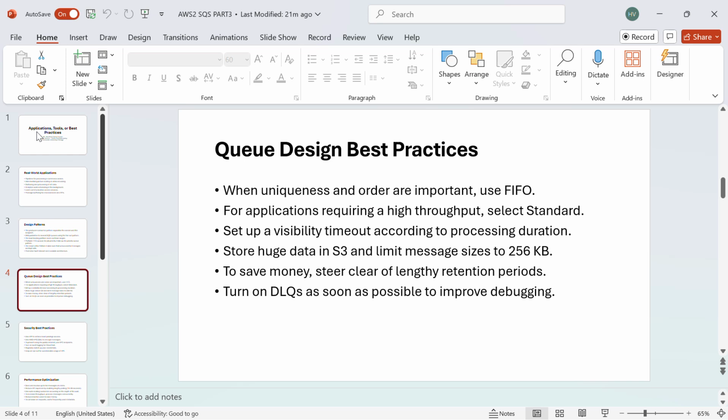Queue design best practices. When uniqueness and order are important, use FIFO. For applications requiring high throughput, select standard. Set up a visibility timeout according to processing duration. Store user data in S3 and limit message sizes to 256 KB. To save money, steer clear of lengthy retention periods. Turn on DLQs as soon as possible to improve debugging.